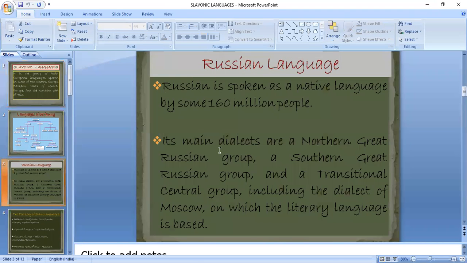Russian language. Russian is spoken as a native language by some 160 million people. Its main dialects are a northern Great Russian group, a southern Great Russian group, and a transitional central group, including the dialect of Moscow, on which the literary language is based.